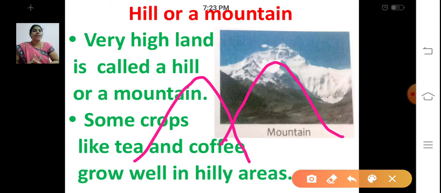Some crops like tea and coffee grow well in hilly areas. When you go to hill stations, you can see many tea plantations, right? Tea and coffee plantations grow well in hilly areas. Very high land is called a hill.